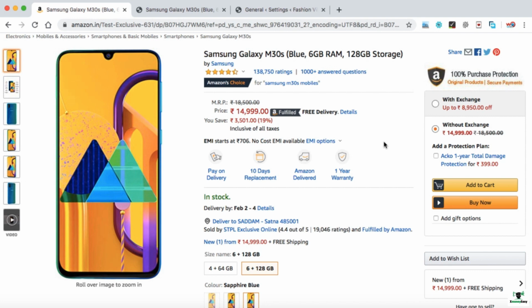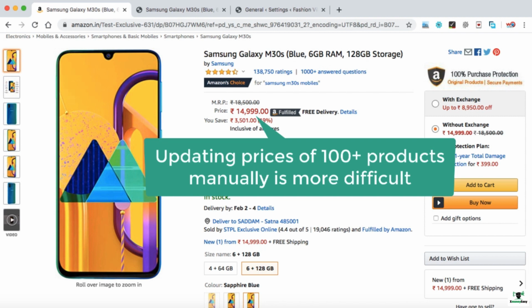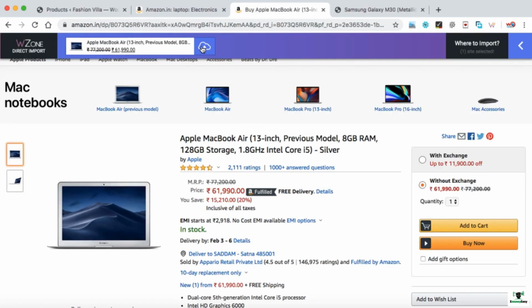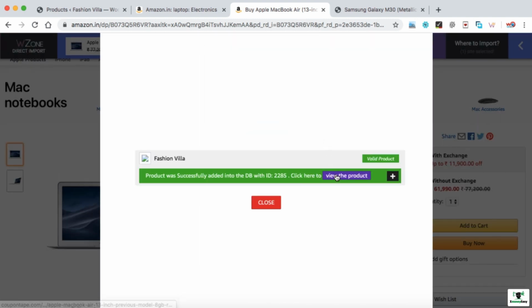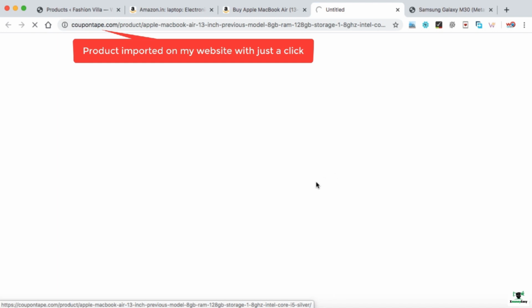Either you must keep updating the prices manually by checking the Amazon product all the time, which is of course a very tough job, and it becomes even more difficult when you are promoting hundreds of affiliate products on your website. So there must be a mechanism so that when the price changes on the Amazon website, it automatically gets updated on your website too. Luckily, there is a plugin which can help, but this is a premium plugin, and since the latest Amazon policy was released, we are helpless to buy this plugin.